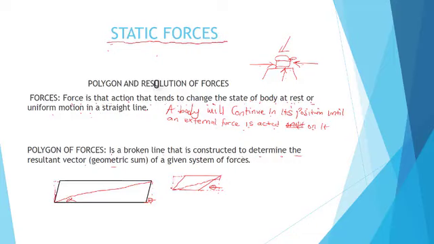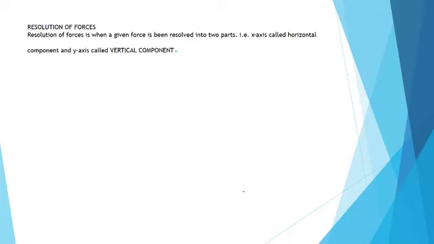These dotted lines are called polygon of forces because these broken lines are constructed and they help us to determine the resultant vector, that's the geometric sum of a given system of forces. When we move further, I'll give you a detailed explanation on how this can be calculated and how they can be used in determining the geometric sum of forces that act in a given plane.